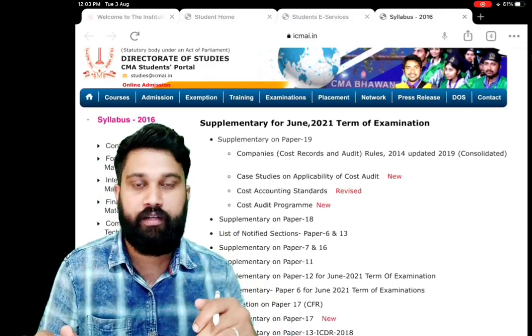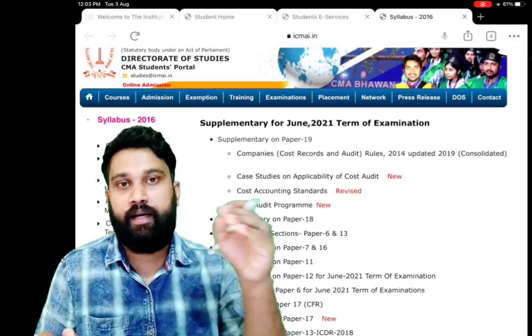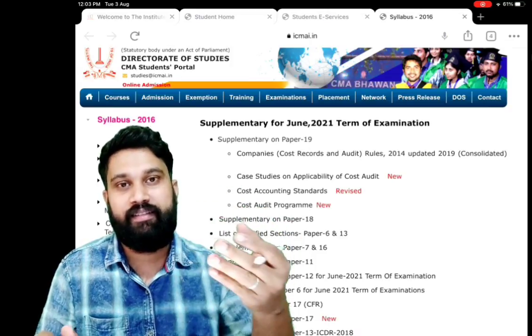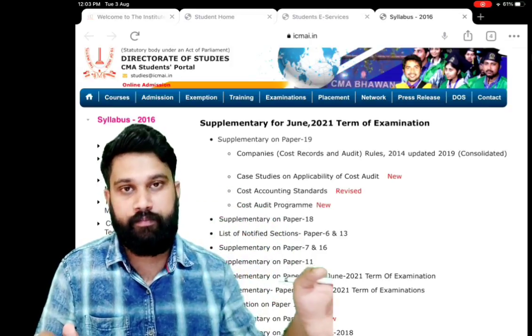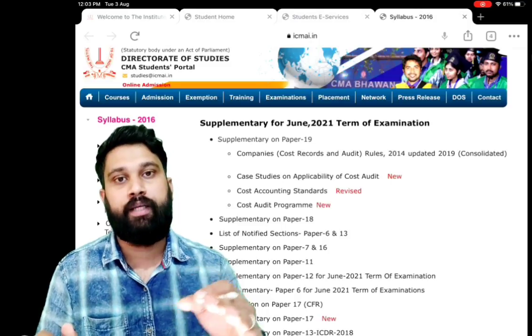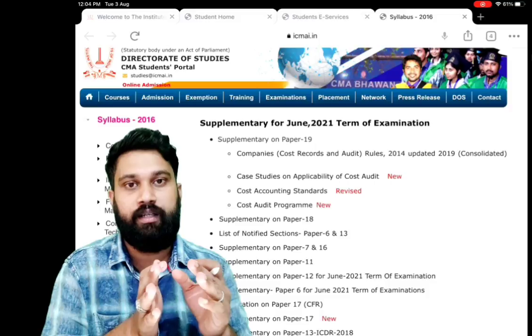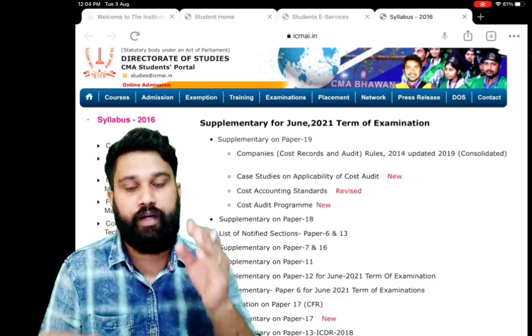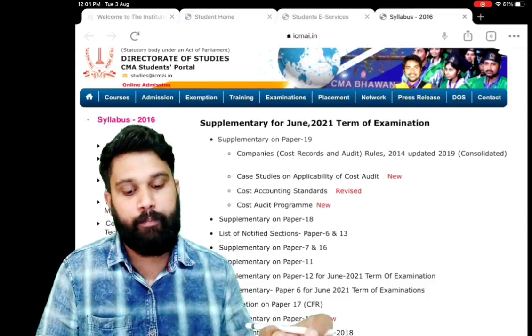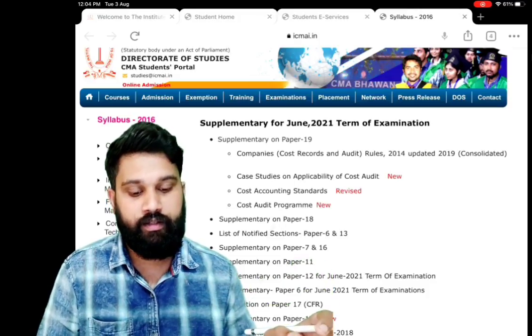These are PDFs. You can see what the amendments are, what the changes are for the June term. These amendments are applicable for the upcoming examination. So you have to study from this. You have to focus on this. Prepare well according to this.